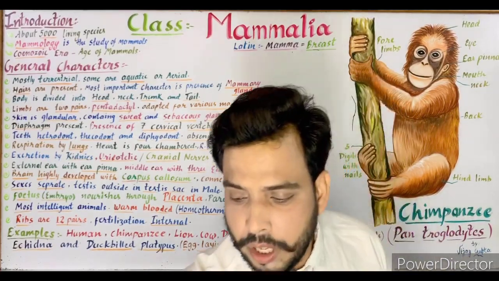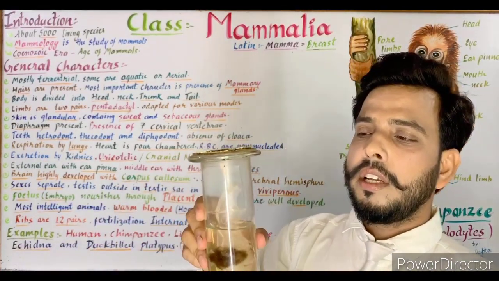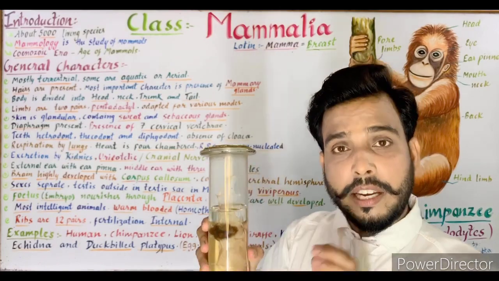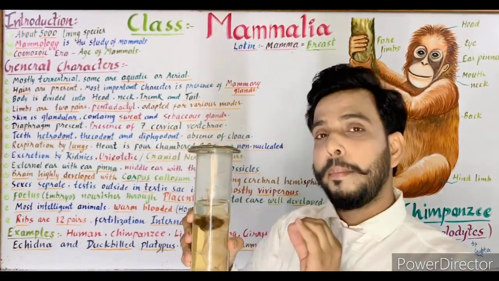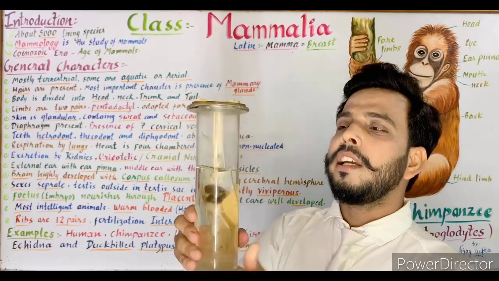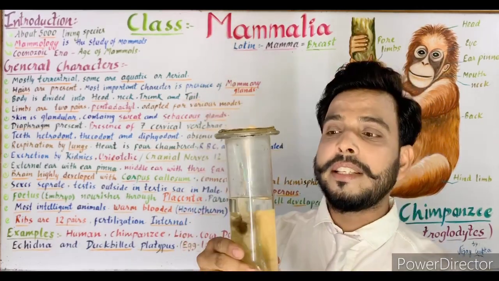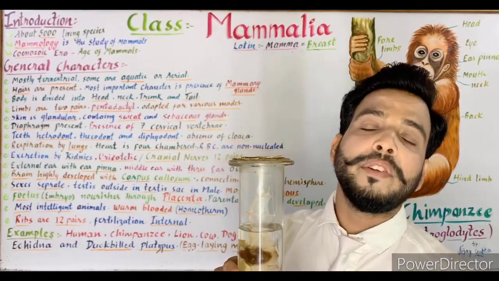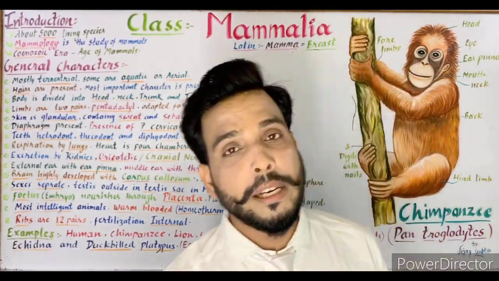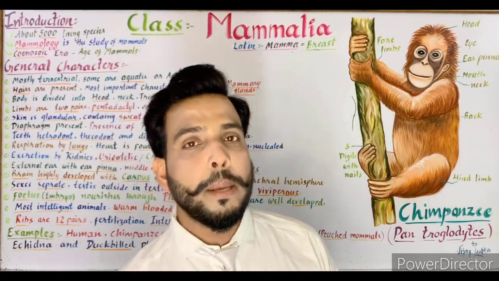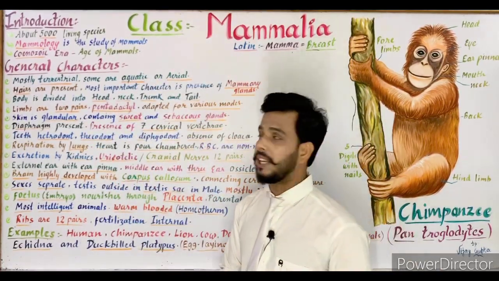I have an example, which is the bat, scientifically known as Pteropus medius. You can see it has wings, and these wings are actually the modified forelimbs which help in flying. So some animals of this class may be aerial, such as the bat.